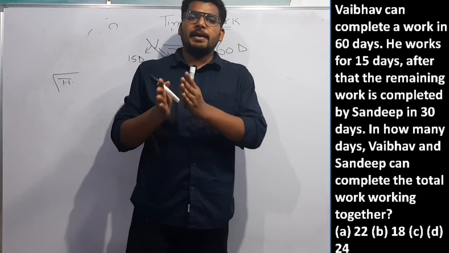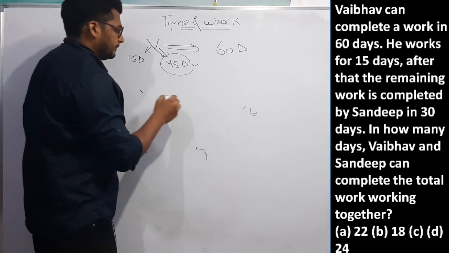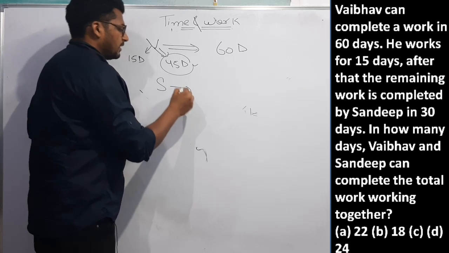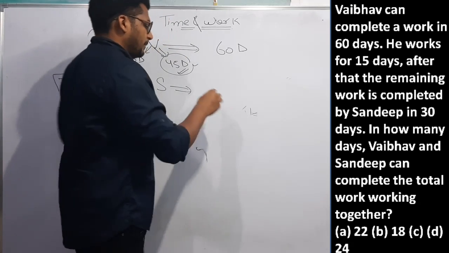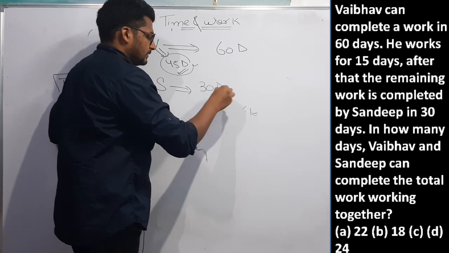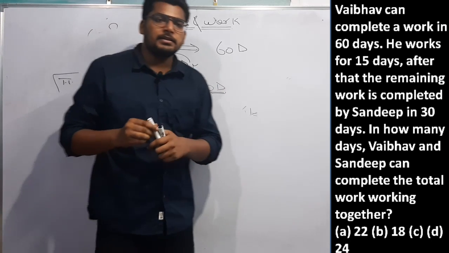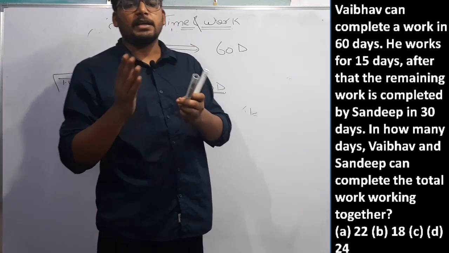And after that, the remaining work was completed by Sandeep. The remaining work of 45 days is completed by Sandeep in 30 days. Then in how many days can Vaibhav and Sandeep complete the total work?